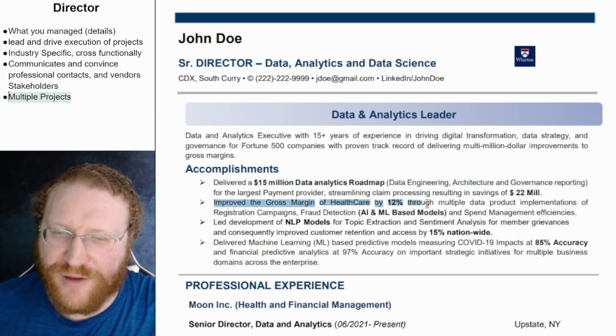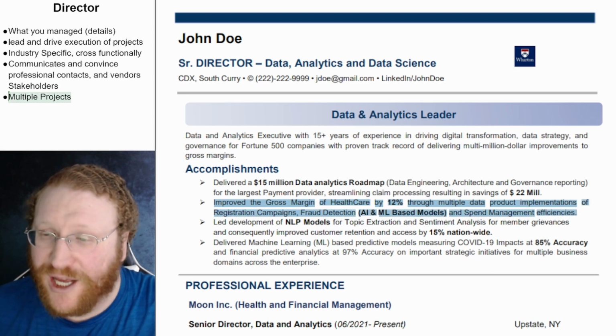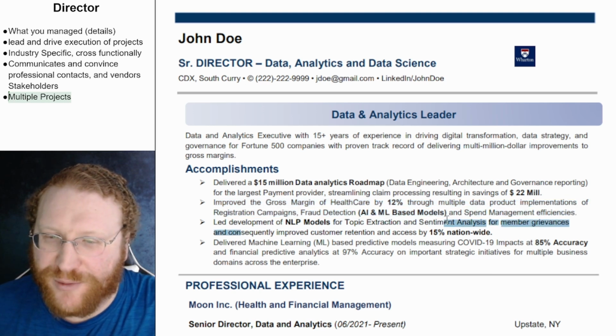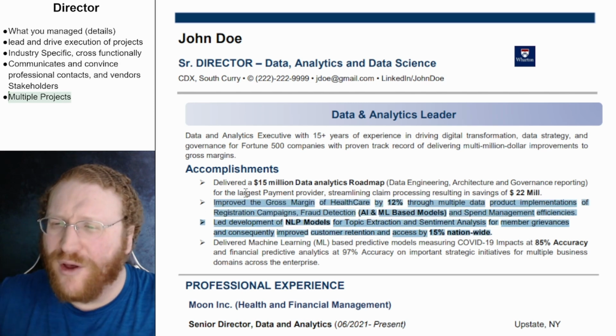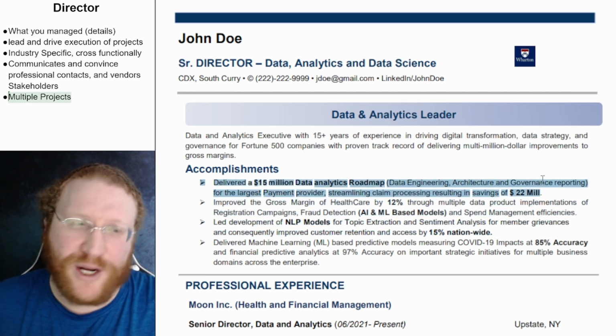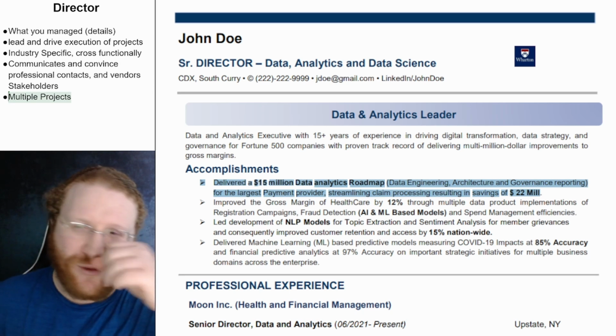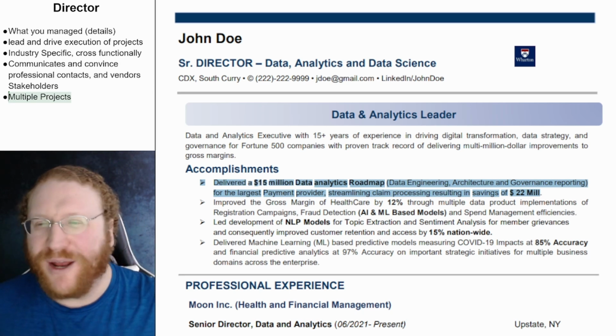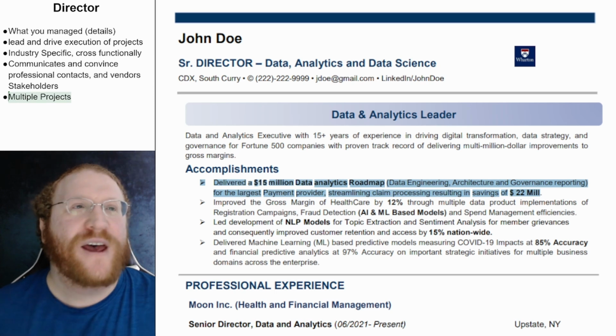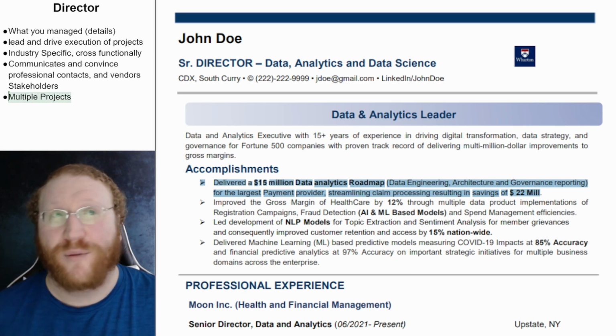Improve the gross margin of healthcare through multiple data implementations, registration, fraud, AI, spending. I don't know if this one's needed. Led to development of member registration actions. Again, these two will probably confuse people. I actually think this is a solid one, and I'm not a huge fan of summaries, but when you have this much experience, a summary can be beneficial for high-level managers. Again, this is specifically for high-level managers.